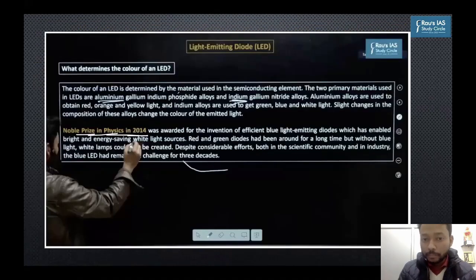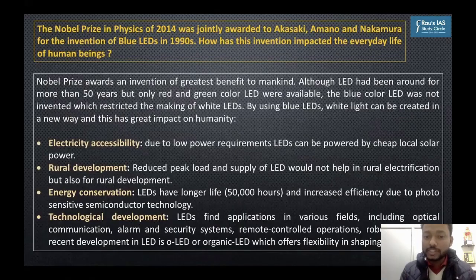I'm going to take 5 minutes to discuss the answer writing strategy for this question in particular, and for questions of science and technology in general. See, science and tech is in GS paper 3, and you know that you have to do syllabic integration. Meaning, when you write about a topic, you also have to touch upon the other topics of the same GS paper, and if possible, the topics of other GS papers. For example, when you're writing about the application of science and technology, one way is to write the applications as and when they come into your mind. But you should look at the application of LED from the economic perspective.